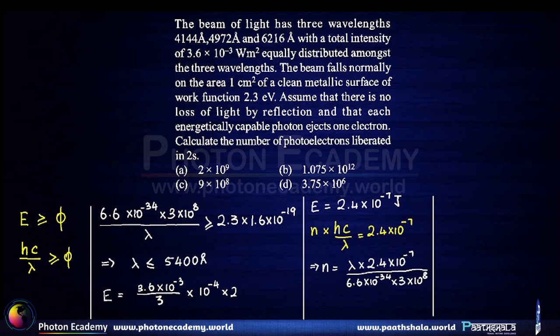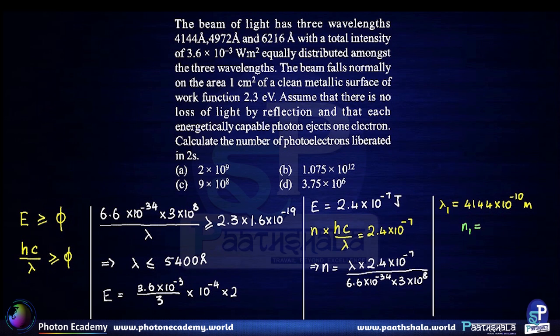So now if we put lambda 1 equal to 4144 × 10^-10 meters, we get n1 equal to 0.5 × 10^12 total number of photons.